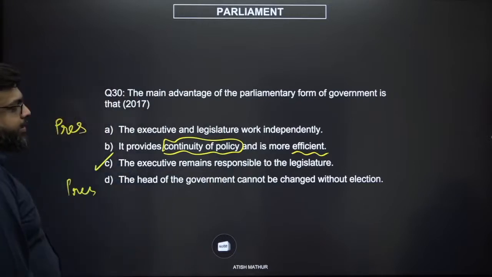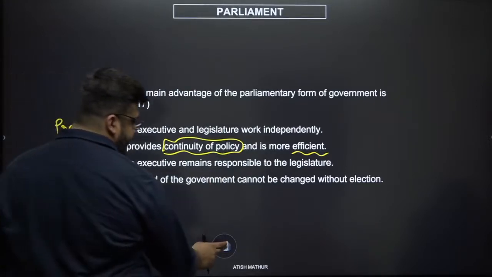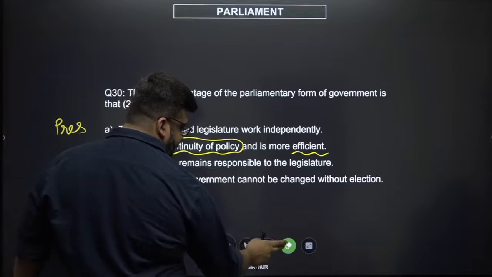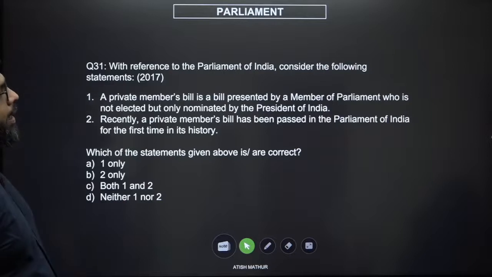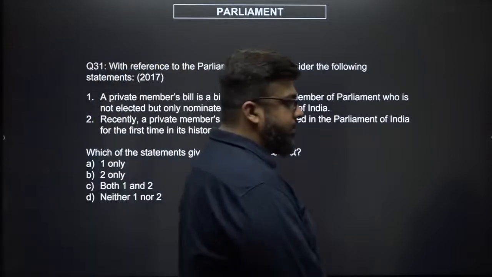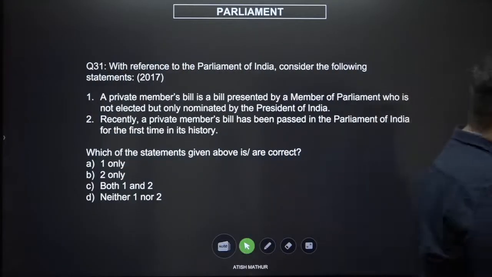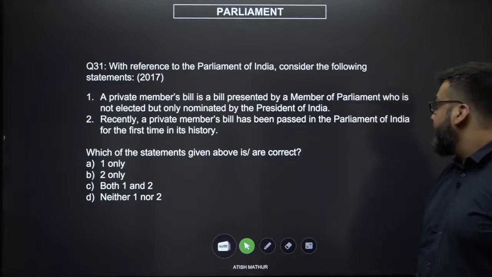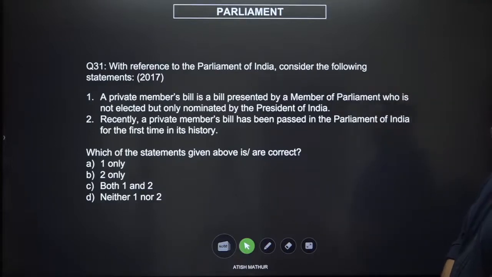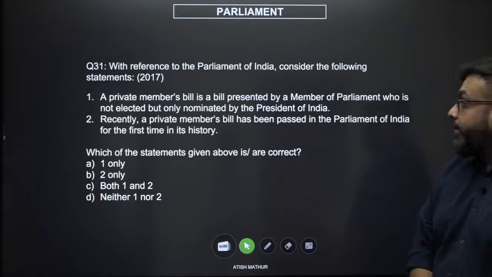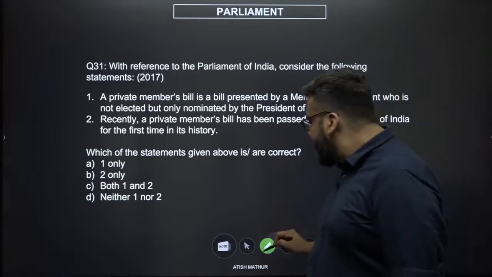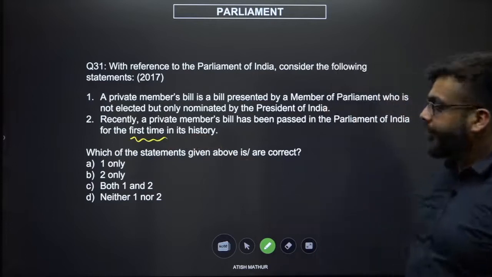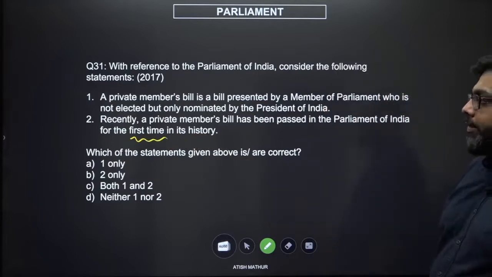The executive remains responsible to the legislature. Next. With reference to the Parliament of India, consider the following statement. A private member's bill is presented by a member of parliament who is not elected but only nominated by the President of India. Recently, a private member bill has been passed in the Parliament of India for the first time in history. Which of the following statements is true?